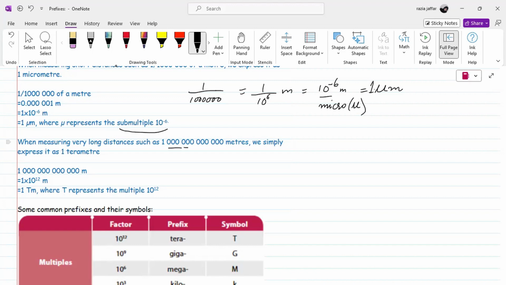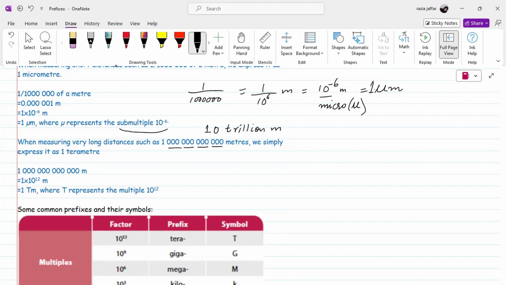3, 6, 9, 12. So this is called as what? If you write in numbers, it is basically 10 trillion. I'll say if you understand it. So this is actually what? 10 trillion meters.